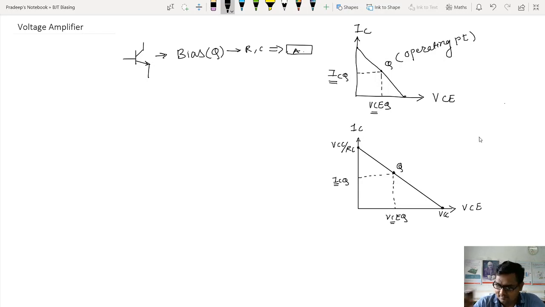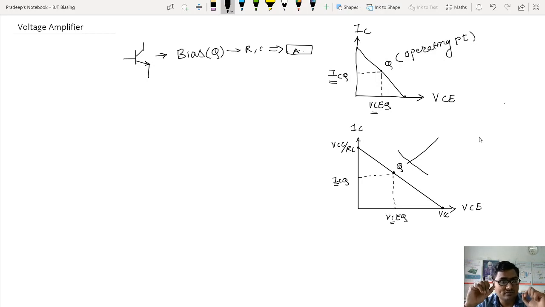Now, if I apply an input voltage to the base of the transistor, look at this. Now I am going to apply the input voltage. What is the job of an amplifier? The general concept is, if you apply a small voltage at the input side, at the output side I am supposed to get a magnified, amplified version of that input.